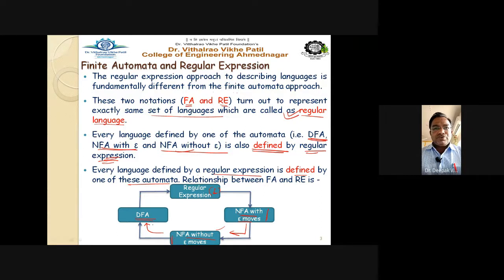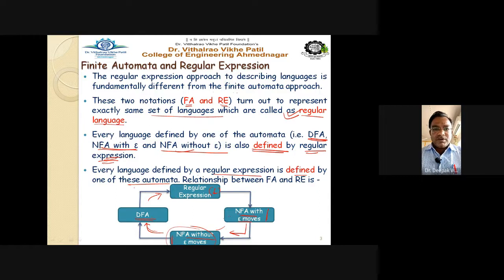These steps also we know: how to convert NFA without epsilon moves to DFA, or we can directly convert NFA with epsilon moves to DFA. Already we have seen how this conversion takes place. And for this DFA, we can write down the regular expression.